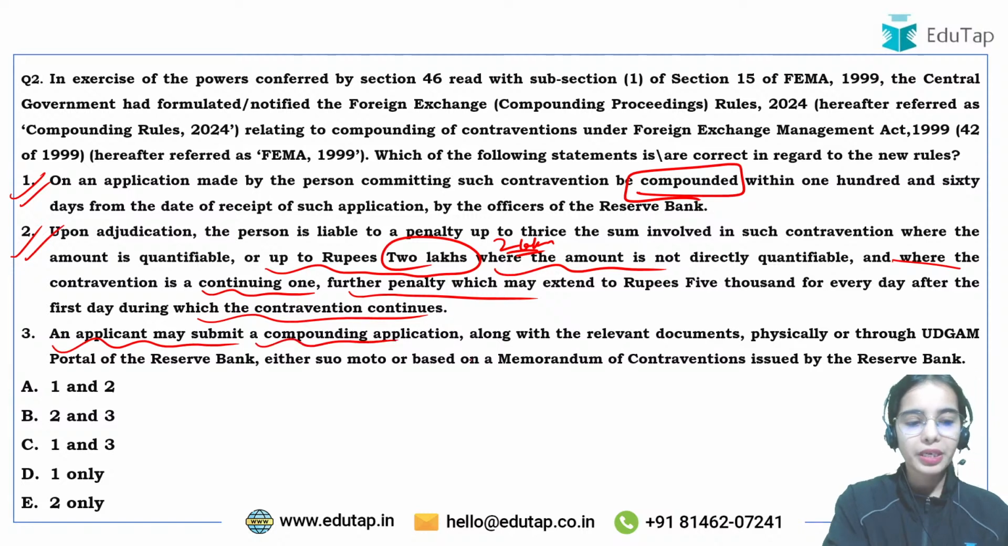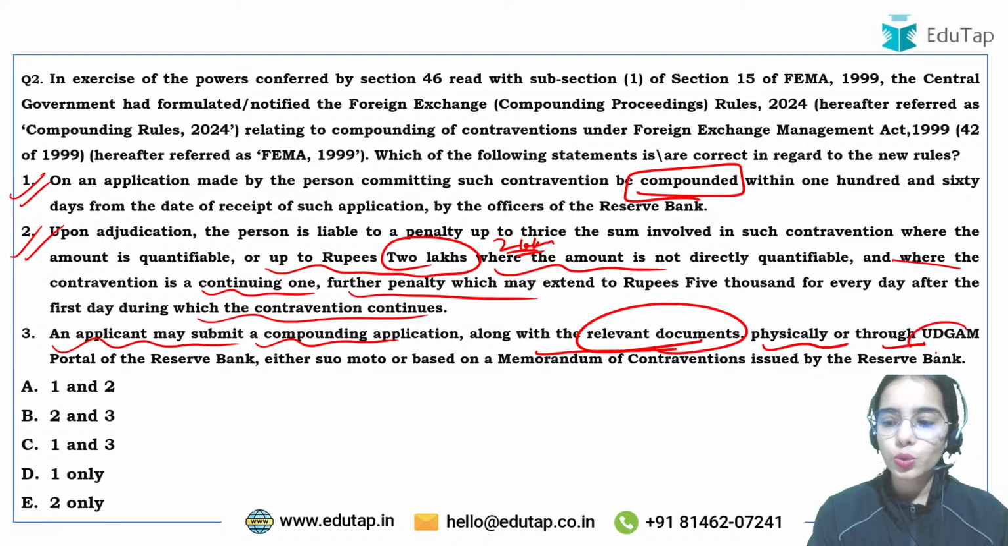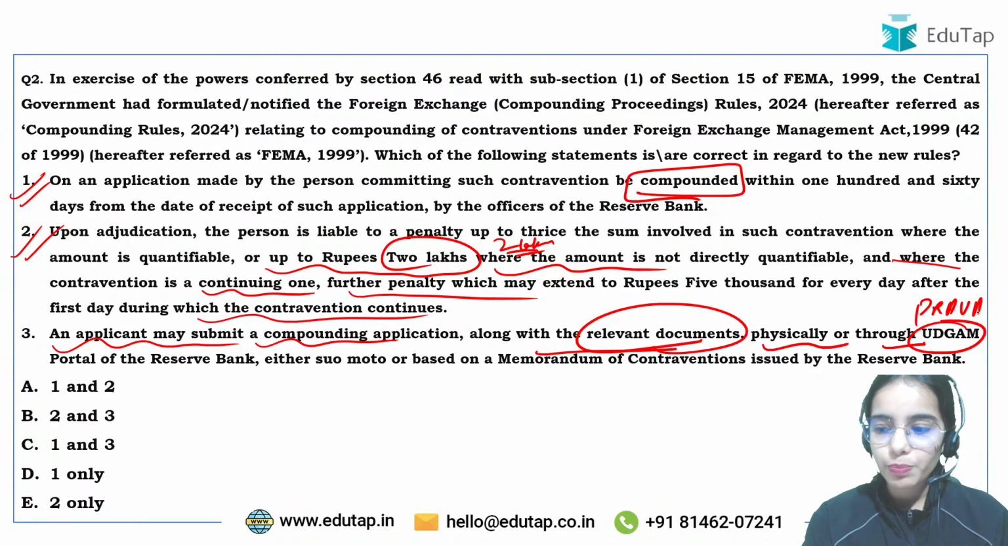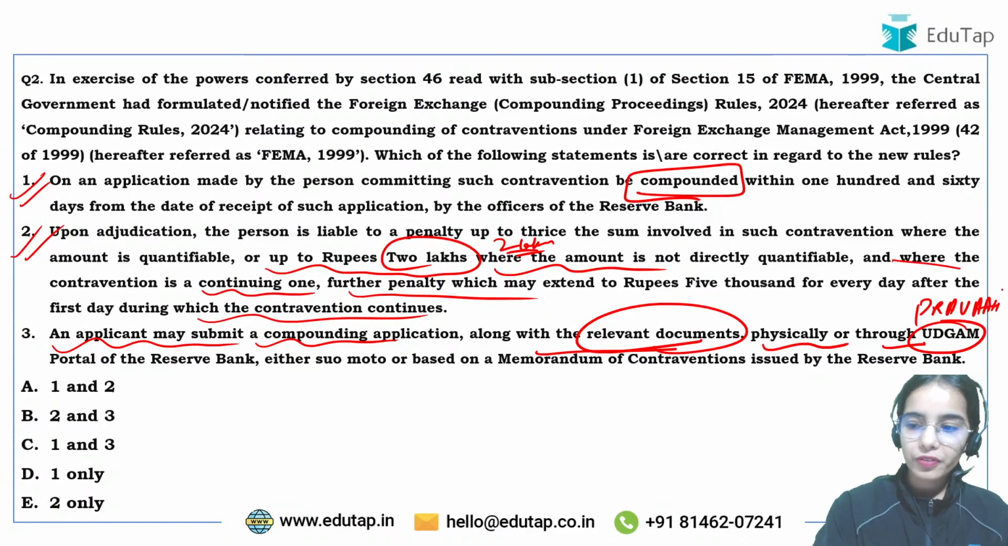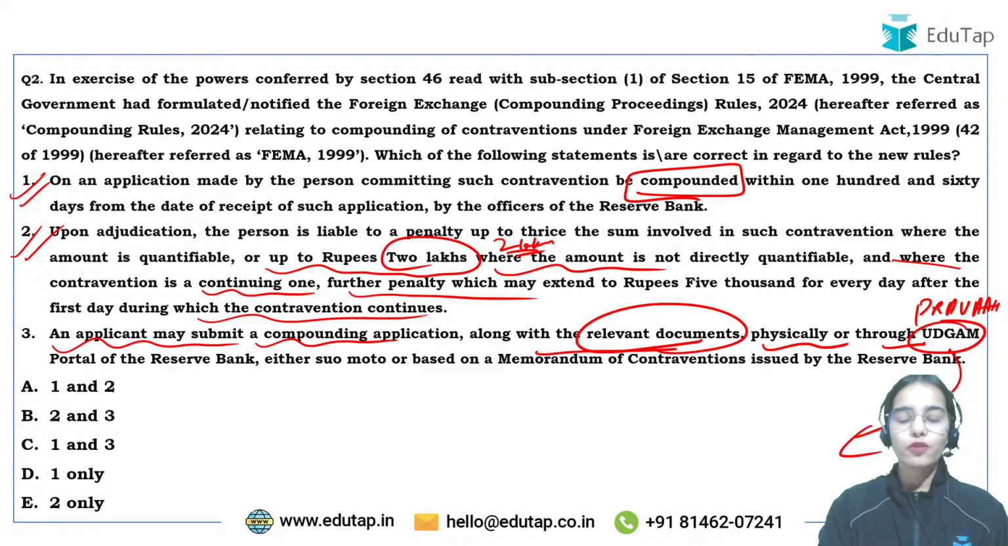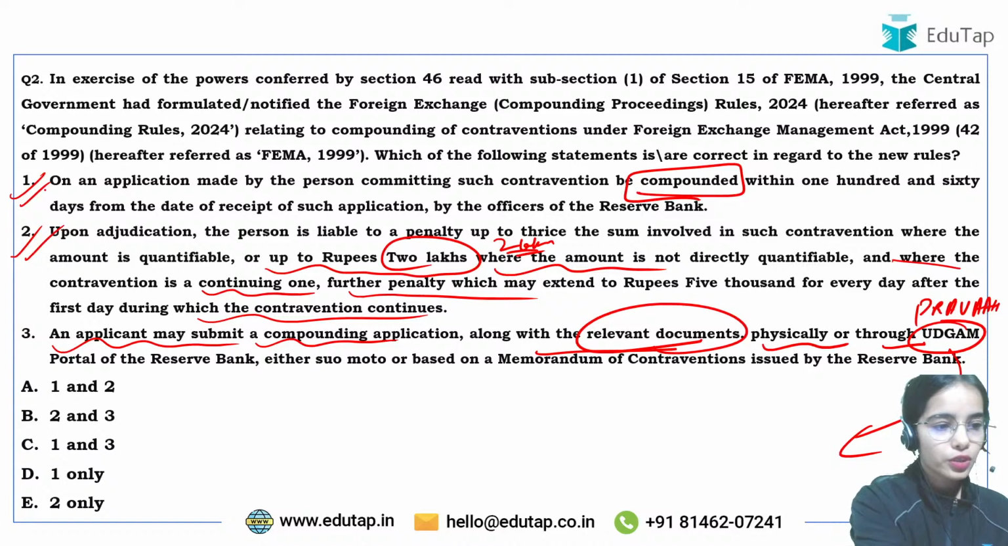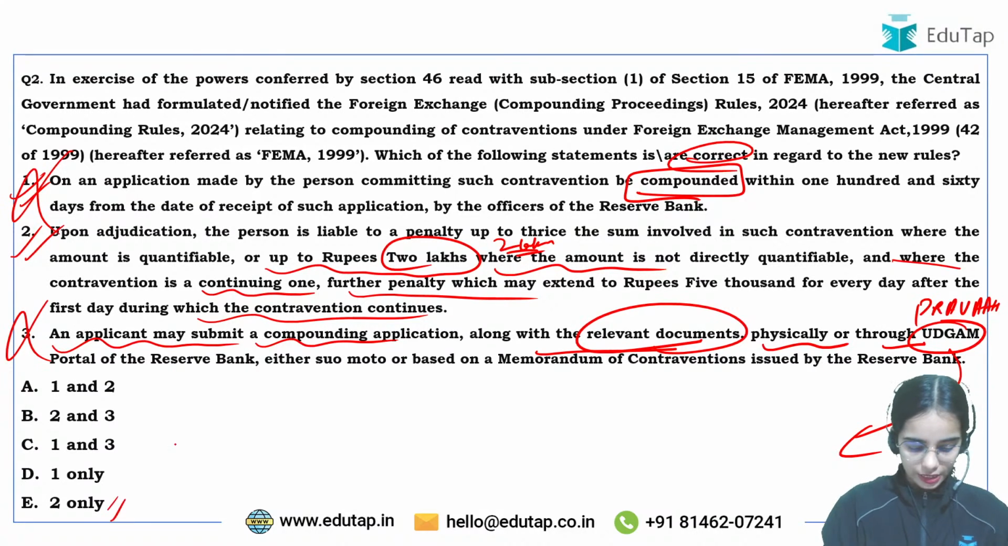An applicant may submit a compounding application along with the relevant documents physically or through the PRAVAAH portal, because what is the PRAVAAH portal? It is the platform for regulatory application, validation and authorization. So through this you can send your application for compounding also. So it is through PRAVAAH, not through UDGAM. UDGAM is for your unclaimed deposits. So the first one is wrong, the third one is also wrong. So the correct statement is 2 only. So the answer here is E.